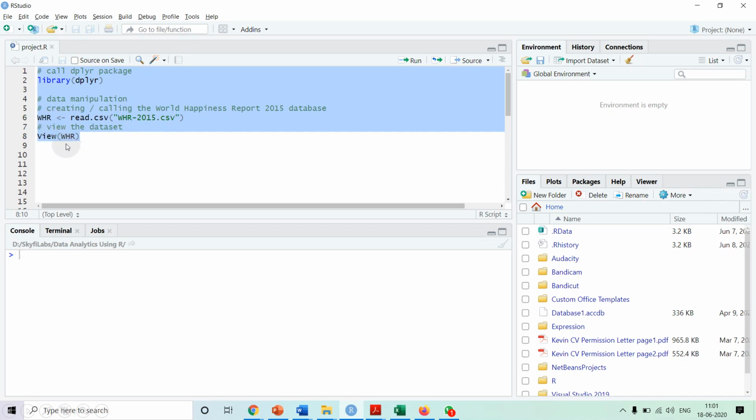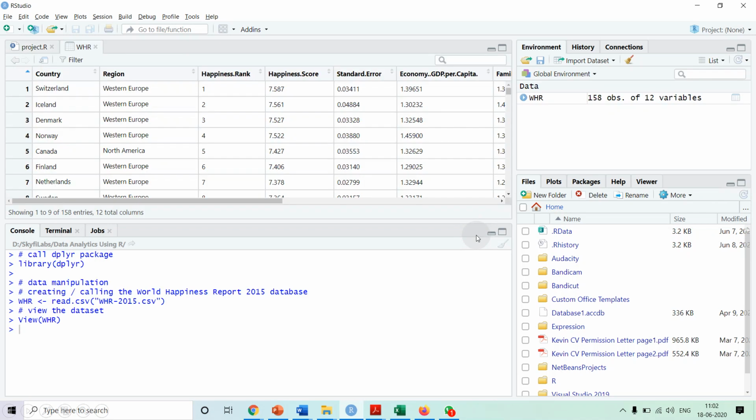After that, we are viewing whr. When we execute this command, we see that the data has been loaded in whr, and by calling View whr, we can see the various fields: country, region, happiness rank, happiness score, standard error, economy, etc. over here.